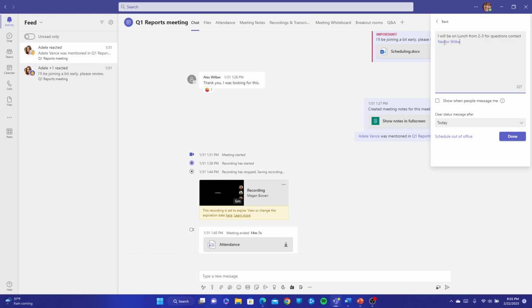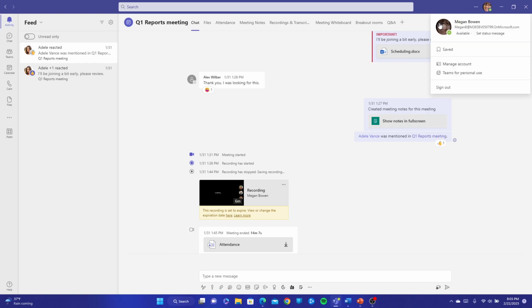And all they have to do is hover over or click on Nestor's name, and they'll get all the contact information from there. So it can get all those questions answered through my coworker here. And the same way we can set up automatic duration, we can do the same thing here. And of course, we can also set this for schedule out of office. Keep in mind that when it comes to your status or your status message, this is all intertwined with your Microsoft Outlook.